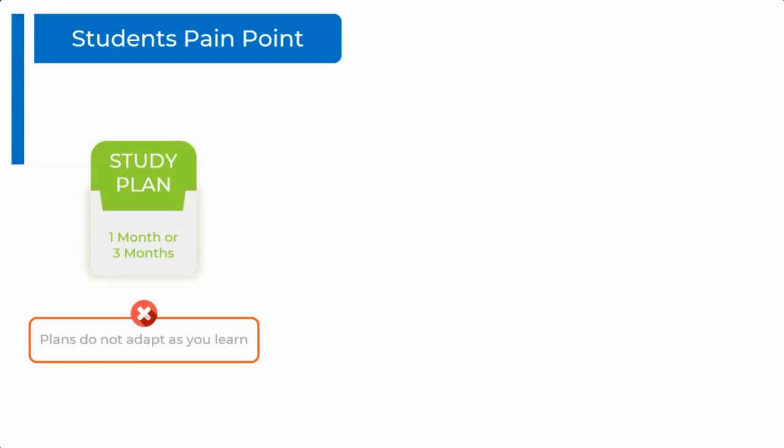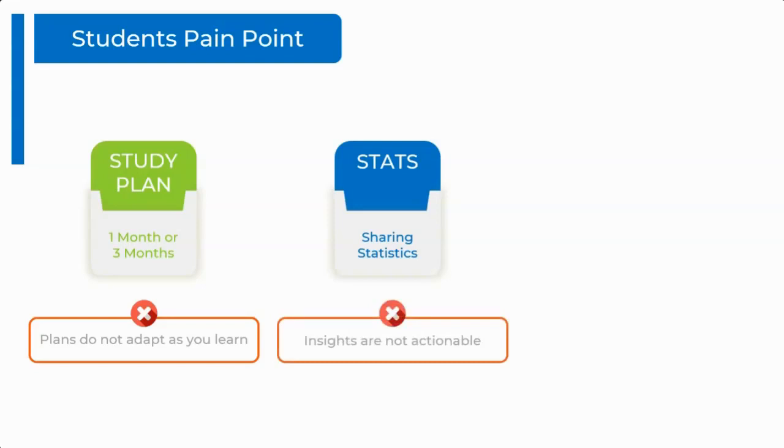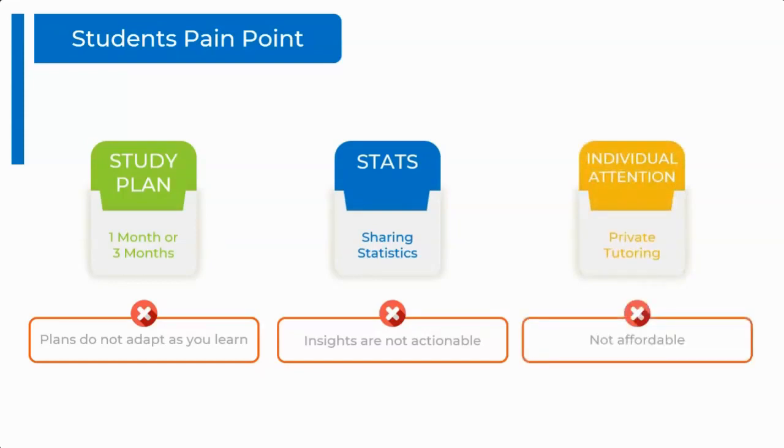All of that leads to people working on the preparation inconsistently, and that leads to a lot of problems later on. Some courses share a lot of statistics around your scores. They will tell you that in SC your accuracy is 60% or 70%, but they don't really tell you why your accuracy is low. So the insights are not really actionable, and the only way to get individual attention is through private tutoring. And we all know private tutoring is not really affordable for everyone. That is when we realized that all these problems can be very easily solved using technology. And in the modern age, no one should actually study from a static course.